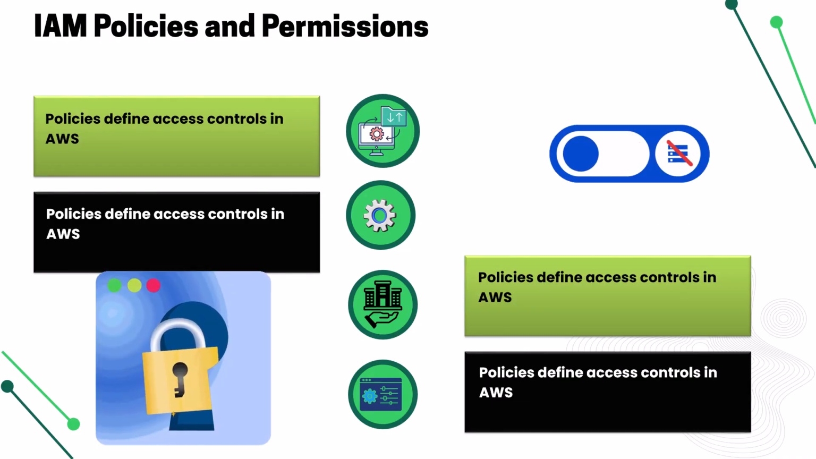IAM policies dictate what users can and cannot do in AWS. Think of them as rules, some predefined managed policies, and some tailored custom policies. They're written in JSON, making them structured and readable. The key: follow the least privilege principle. Don't hand out full access unless absolutely necessary.